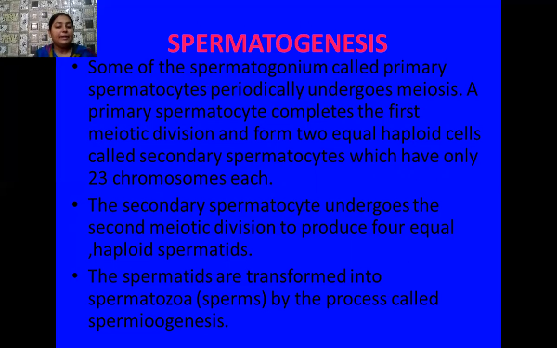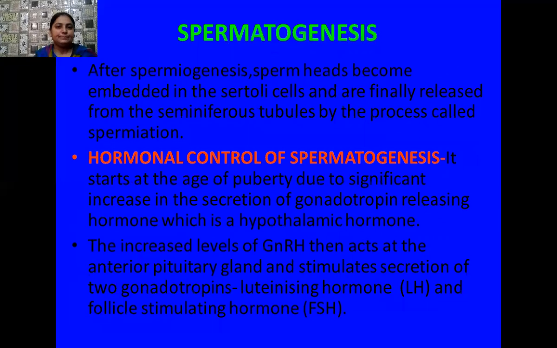And these spermatids are transformed into spermatozoa or sperms by a process known as spermiogenesis. So what is spermiogenesis? It is the transformation of spermatids into spermatozoa or sperms.